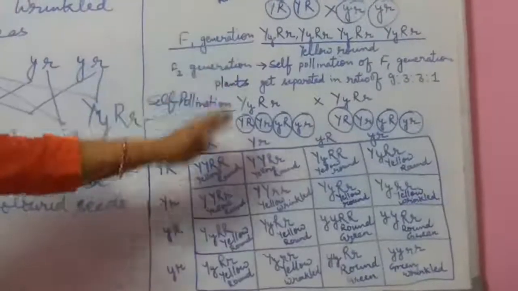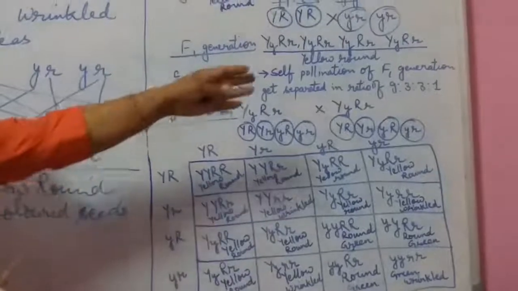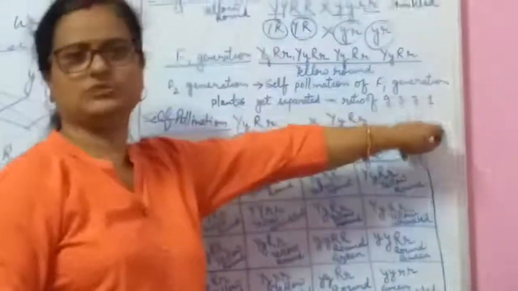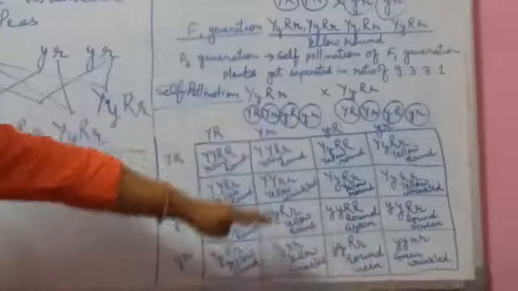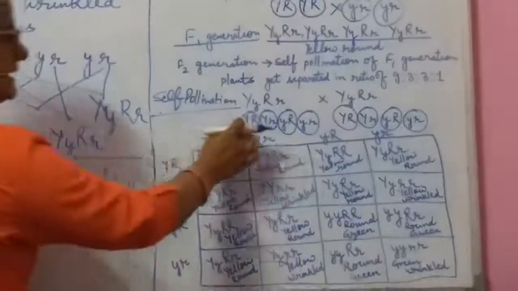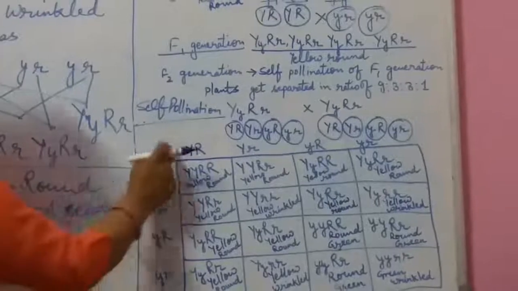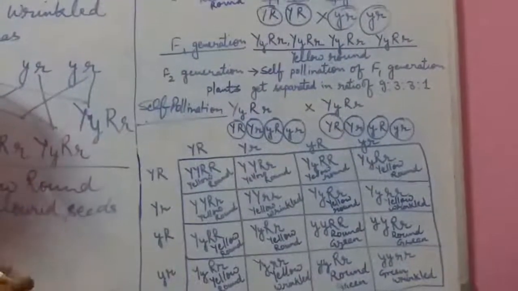So it is very easy for us to find out how the plants get separated in this type of ratio, and which type of plant will be categorized in the ratio of 9:3:3:1. With the help of the checkerboard, we can find it clearly. These are the 4 types of gametes. We keep it here and also here. Okay. Then we start to cross that.